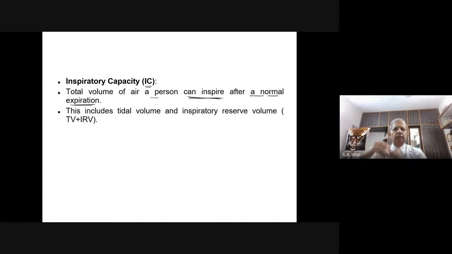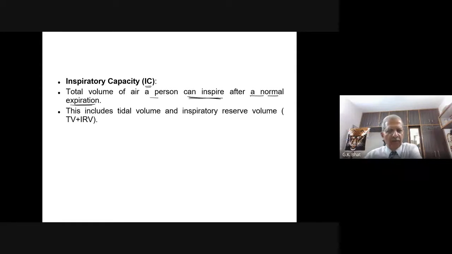Look here. Breathe in. Normal expiration, you are sending out. Normal expiration is followed by normal inspiration, and again a forcible inspiration. So inspiratory capacity includes your tidal volume plus inspiratory reserve volume.